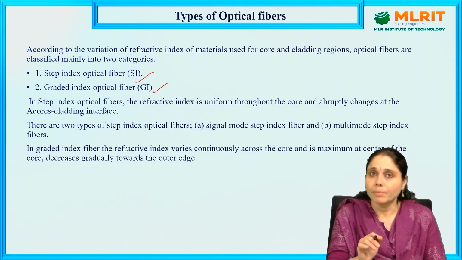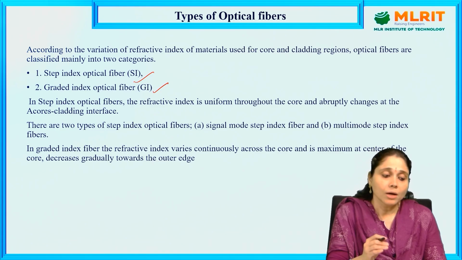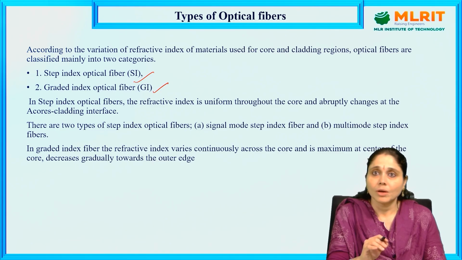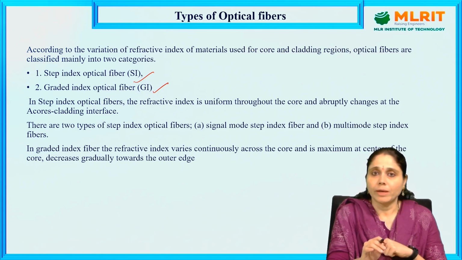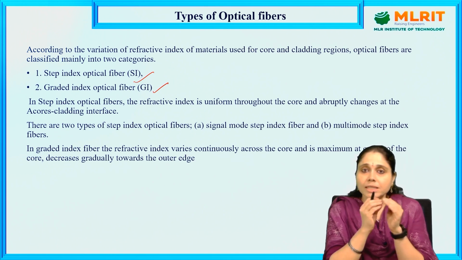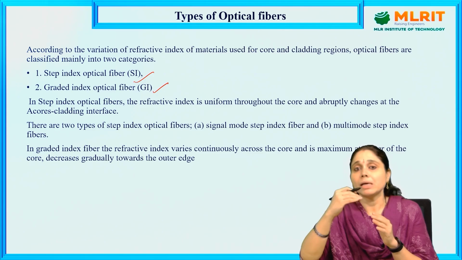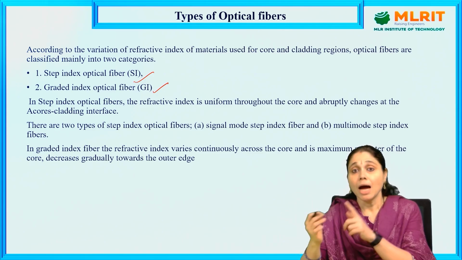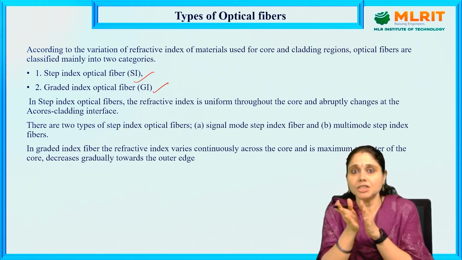In step index optical fibers, the refractive index is uniform throughout the core and changes abruptly at the core cladding interface. What is the importance of refractive index? With a slight change in refractive index, the light gathering capacity of the optical fiber changes, and the angle of refraction changes too.